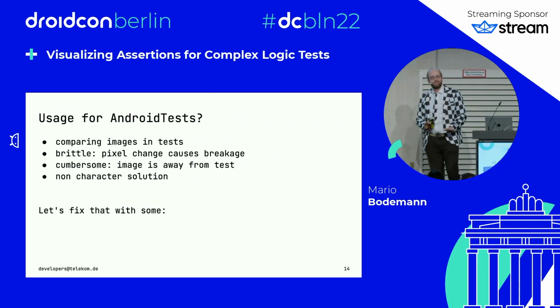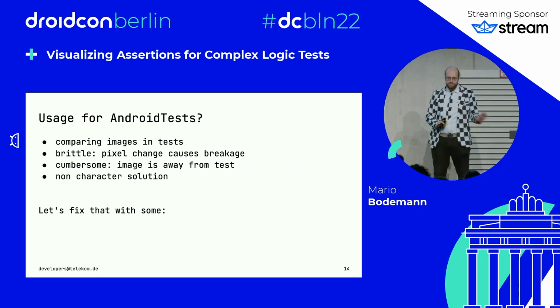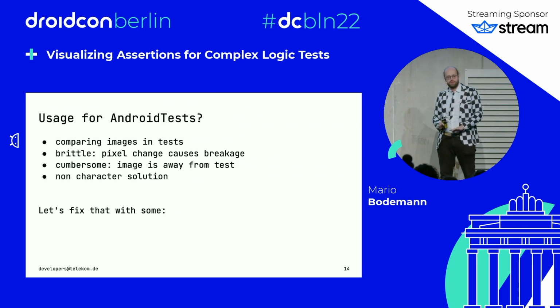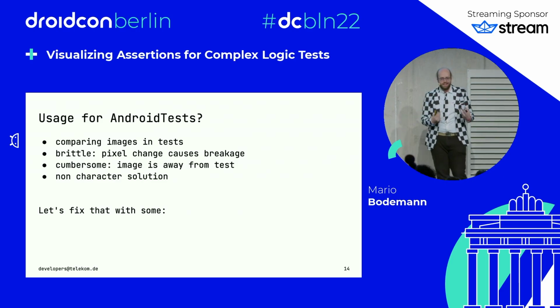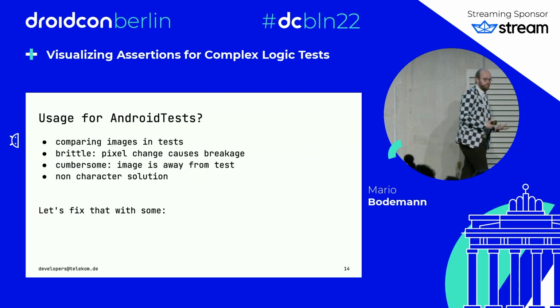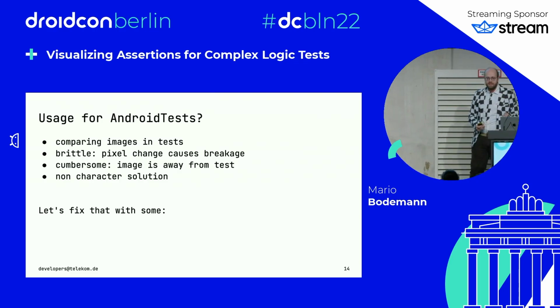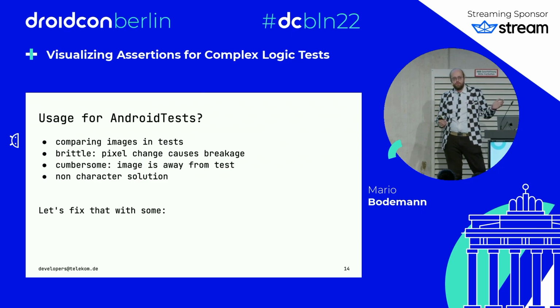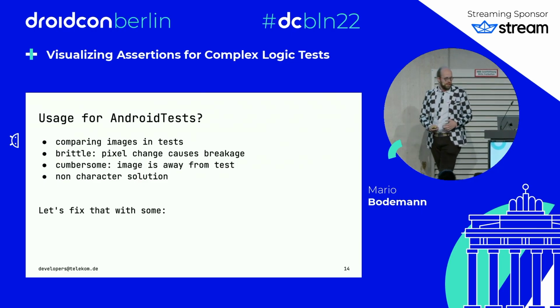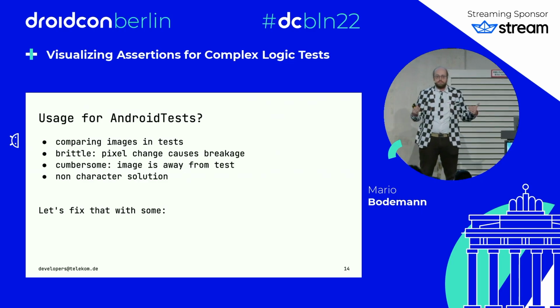Usually we have those similar tests existing, right? We have a ground truth, we compare against the ground truth, but when you're reading those tests with images somewhere, you never see in place where the error is. You always have to open the ground truth image, and it's more cumbersome than I think it should be. Also, it's very brittle. If you move one button by 1 pixel, it immediately fails because it's not the same image anymore. So maybe we can also abstract it and make it a bit more coarse.